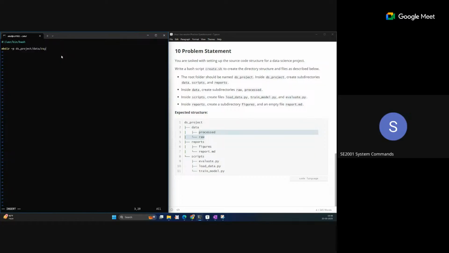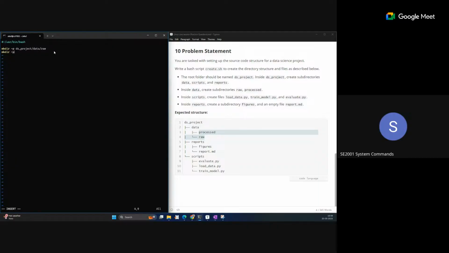Sir, what is hyphen p for? This means it will also create the parent directories. So it will create raw, and it will also create the data parent directory, and the ds_project directory, if they do not exist. Okay, got it.